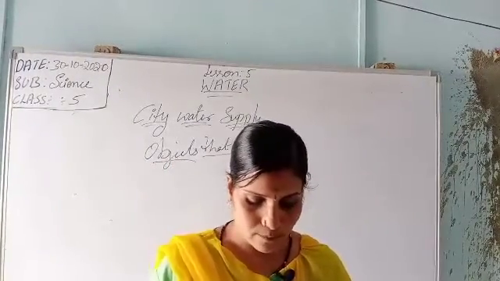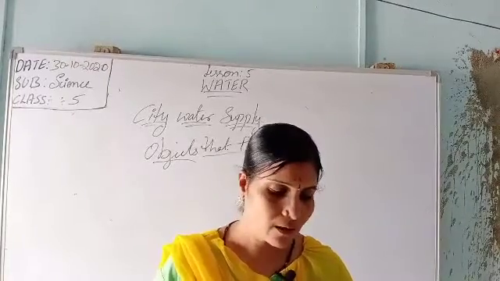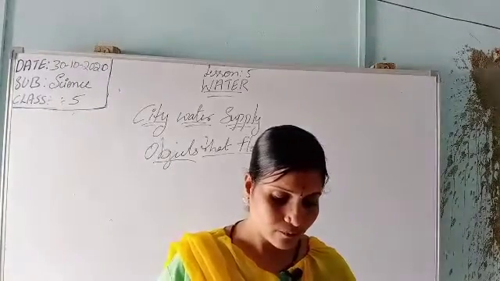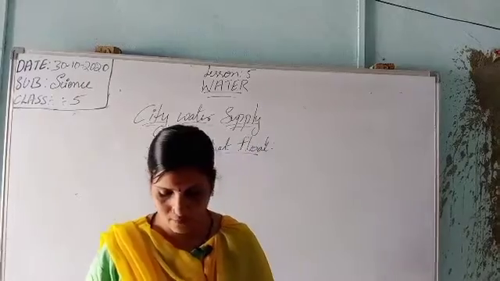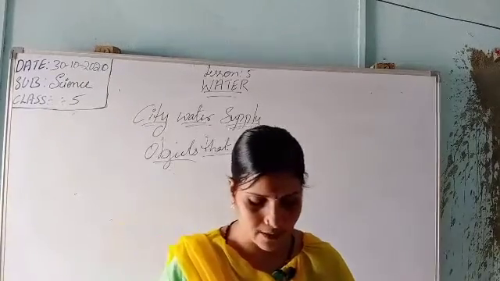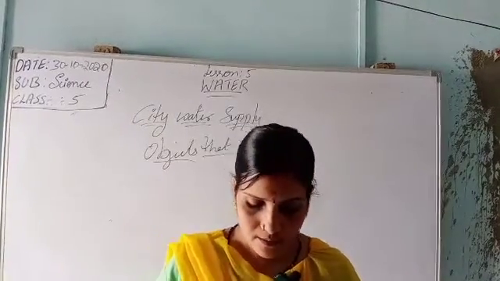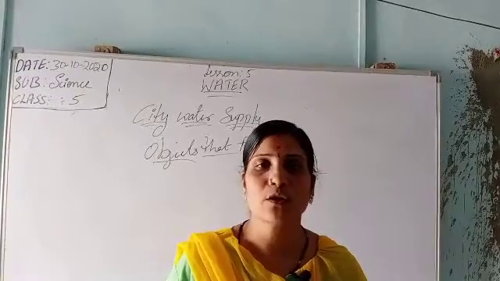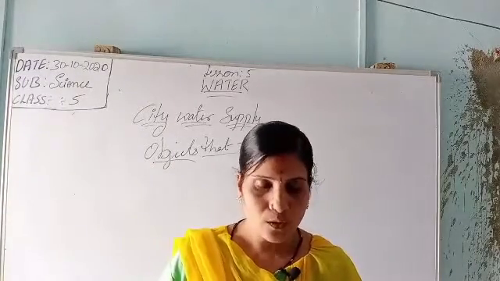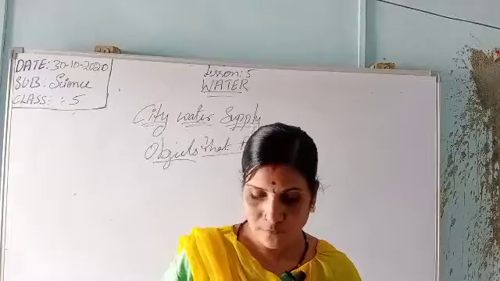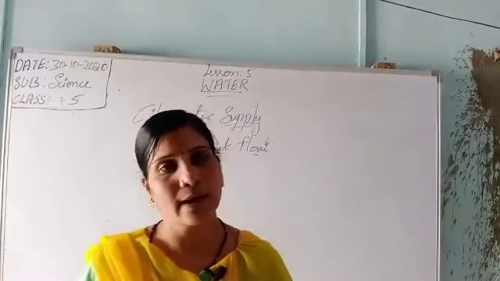When an object is immersed in a liquid, its weight appears to be less in the downward direction. The weight of the object in water is less than its weight in air. Due to the water, the object appears to lose some of its weight, so its weight in water will be less than its weight in air.